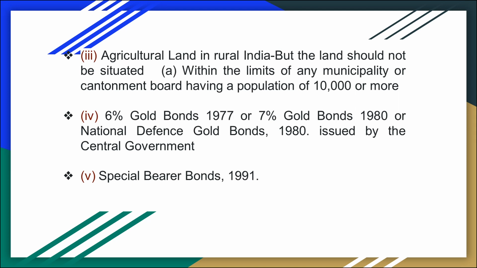Next, 6% gold bonds issued in 1977, 7% gold bonds issued in 1980, special bearer bonds 1991, gold deposit bonds issued under the gold deposit scheme.